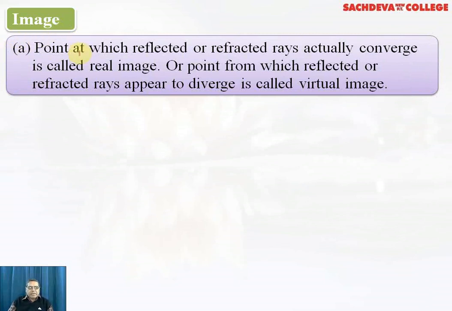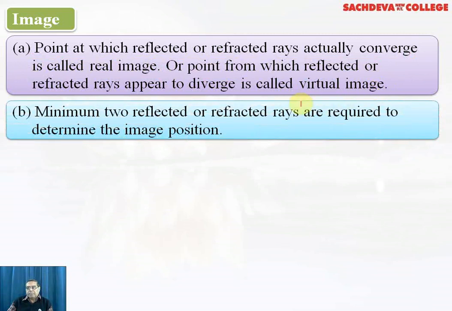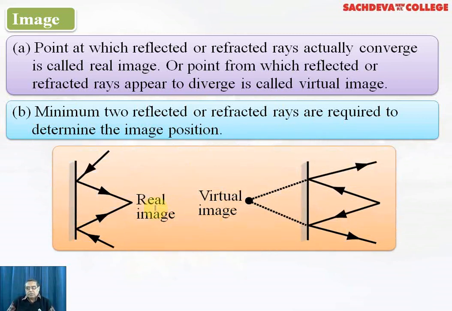So now regarding image, we can understand like this. The point at which reflected or refracted rays actually converge is called a real image. The point from which reflected or refracted rays appear to diverge is called a virtual image. Minimum two reflected or refracted rays are required to determine the position of the image. Again, the same figure is shown as I have described earlier. Same is the explanation in this particular case.